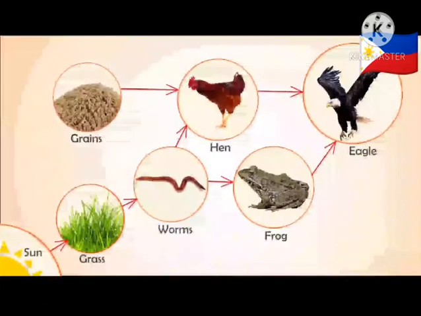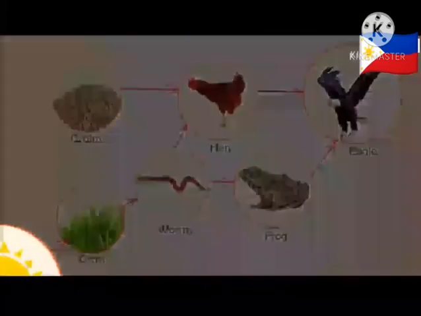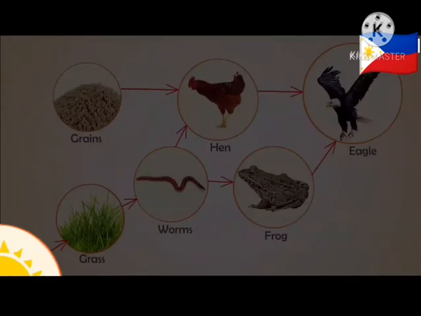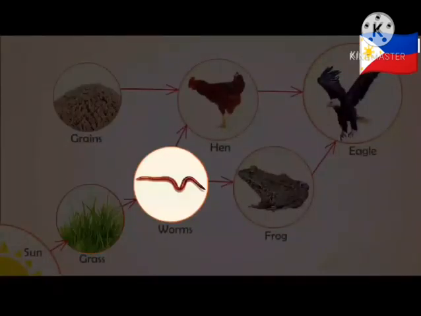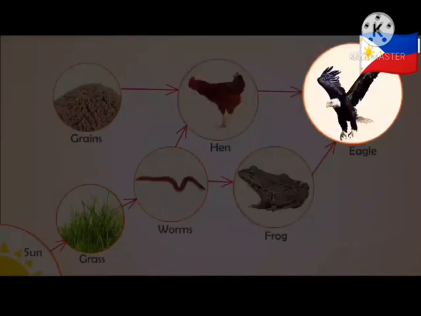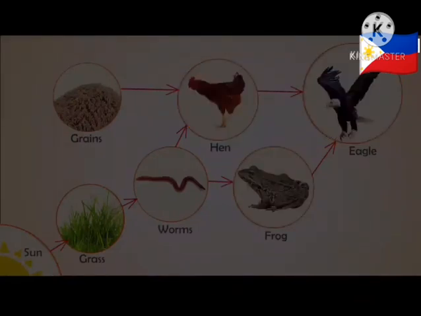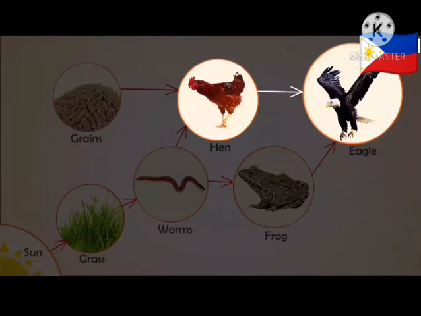A few important things that we have to understand here are that the sun is the driving force for all. Every food chain begins with the producer. Depending on the number of organisms involved in the food chain, the order of the consumers varies. The food chain that we began with was the longest and has consumers starting from primary, secondary, to tertiary, and quaternary. But if you see the food chain with hen and eagle, it is the shortest, with only primary and secondary consumers. So that's all for today.